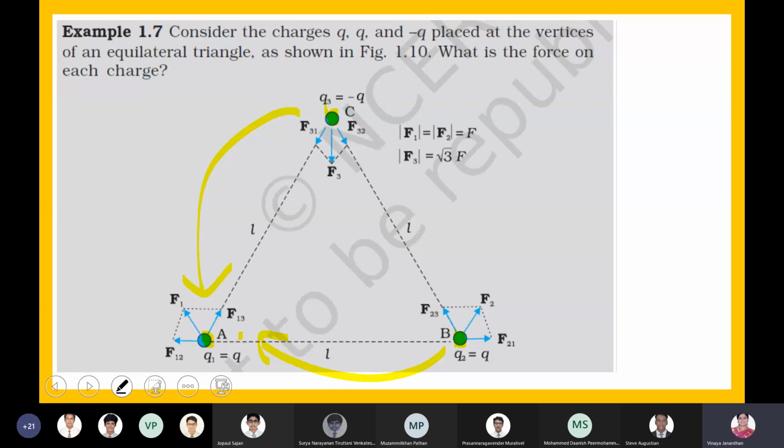One due to the force exerted by the charge at B, the other due to the force exerted by the charge placed at point C. Is this clear for all of you, boys? Is this clear? Harish, Hitesh, Harish?